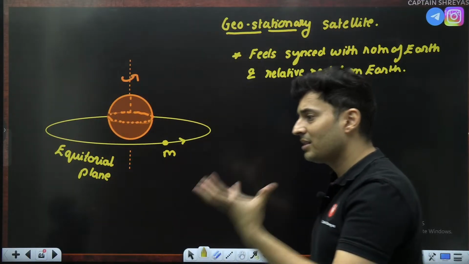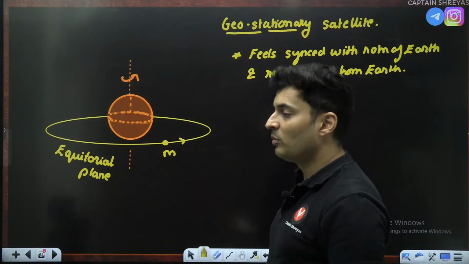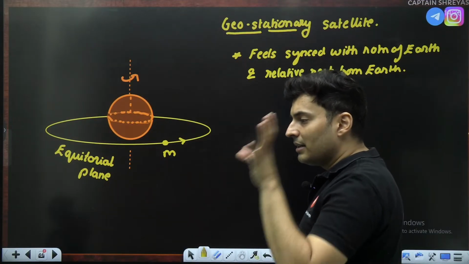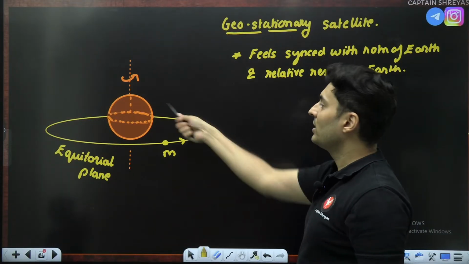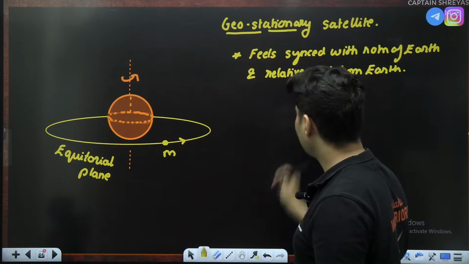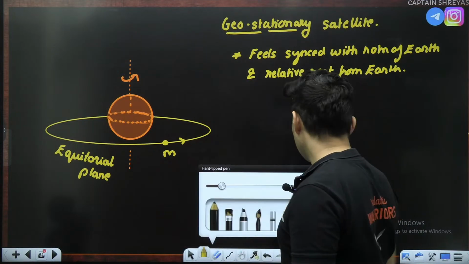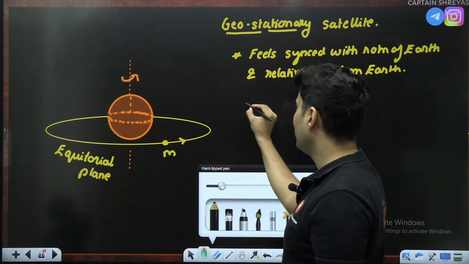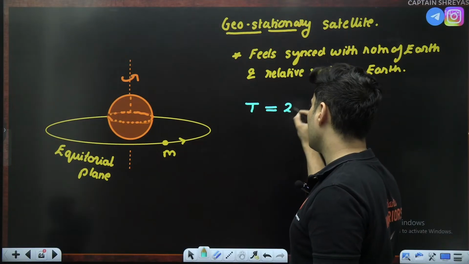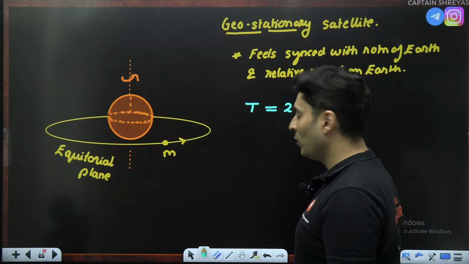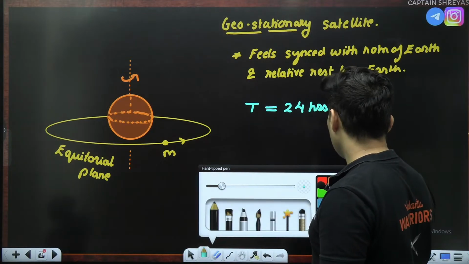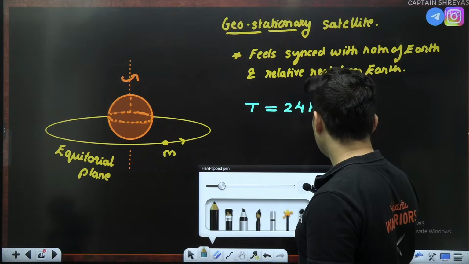So, for such TV reception, for sometimes mobile communication, those antennas have to be pointing in a peculiar direction. So, those are pointing towards the geostationary satellites. Yes. So, the time period is the main criteria for that. The time period exactly has to be 24 hours or else it won't work.